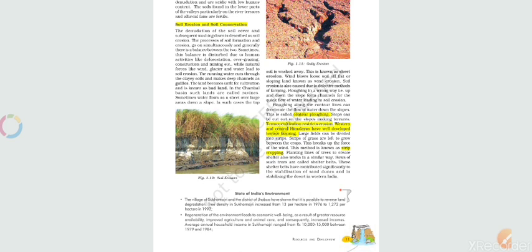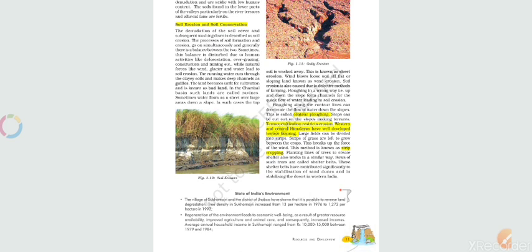Okay, what is contour plowing? Contour lines are lines connecting points having the same height. This is called contour plowing. If you do your cultivation and irrigation according to the contour lines, then your water will not flow towards the lower areas. It will prevent your soil erosion. So that is helpful for the prevention of soil erosion.